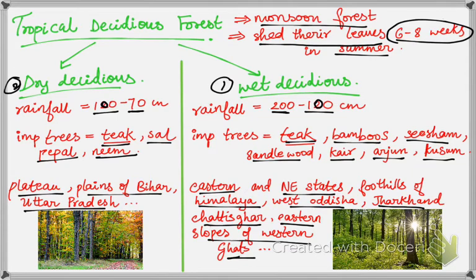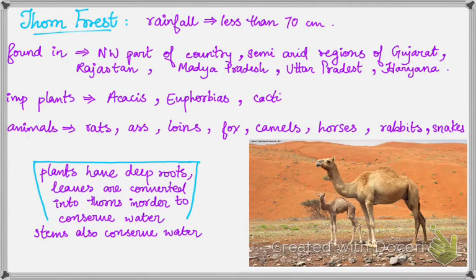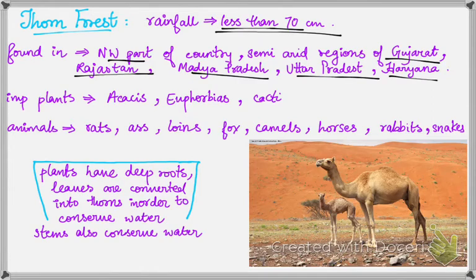Now the next type is thorn forest. These receive rainfall of less than 70 cm. They are found in the northwestern part of the country, in semi-arid regions of Gujarat, Rajasthan, Madhya Pradesh, Uttar Pradesh, and Haryana. Important trees here are acacias, euphorbias, cacti, etc. The wildlife found here includes rats, asses, lions, foxes, camels, horses, rabbits, and snakes.